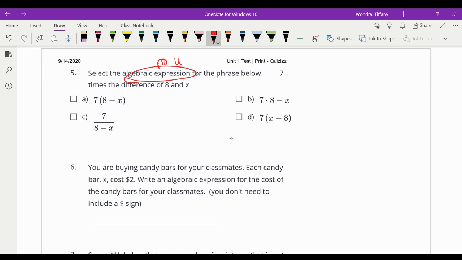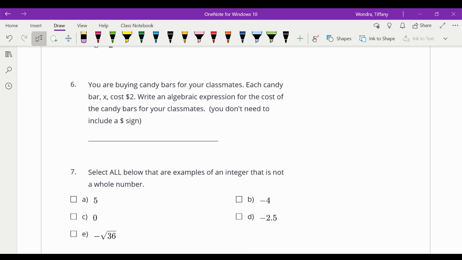Okay, on this one it says algebraic expression. That means no words, just an expression. It says 7 times the difference of x and 8. The difference of x and 8 is 8 minus x, so we have an 8 minus x here, and we have an 8 minus x here, but if you want to say 7 times that, it has to be in parentheses. So you have to have the parentheses around the difference, and then 7 times that.